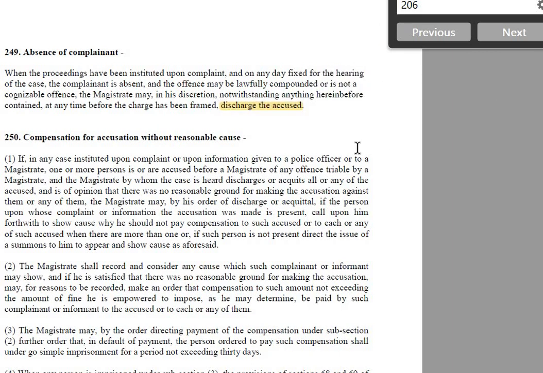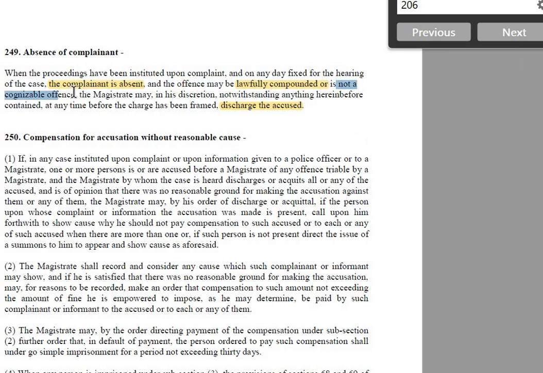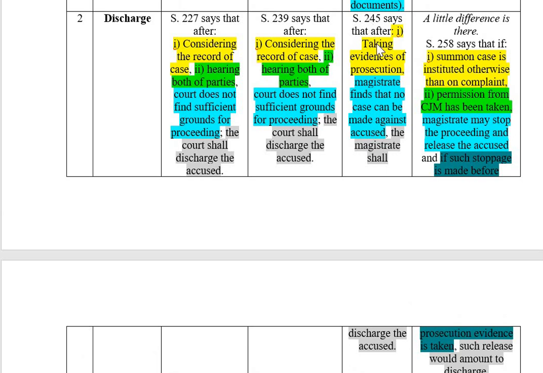What are the requirements? The requirement is that it is a complaint case, the complainant is absent on the day fixed, the offense is compoundable, and it is not a cognizable offense, meaning it is a non-cognizable matter. Then the magistrate in his discretion may discharge the accused. It is happening because of the absence of the complainant in a complaint case only. But in section 245 it is happening based on these parameters.